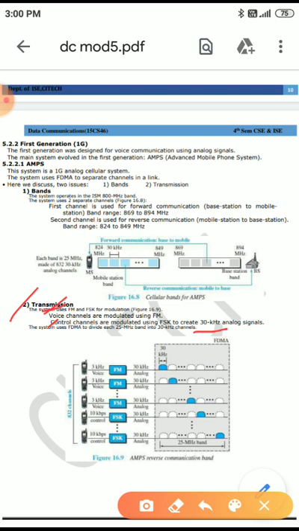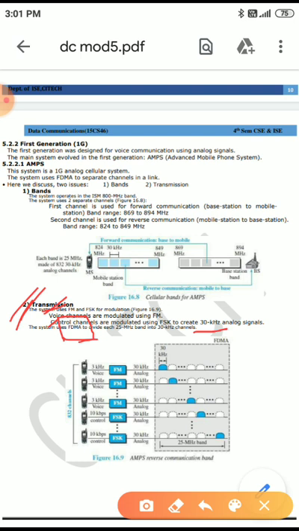The system uses FDM to divide each 25 megahertz band into 30 kHz channels. This is the use of FDMA in the transmission.